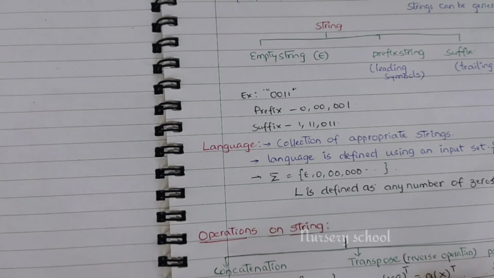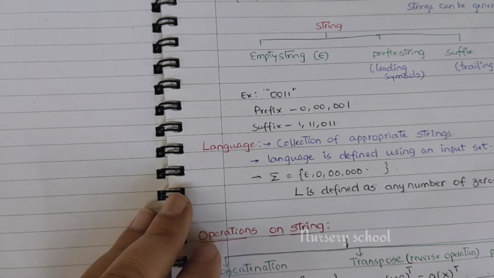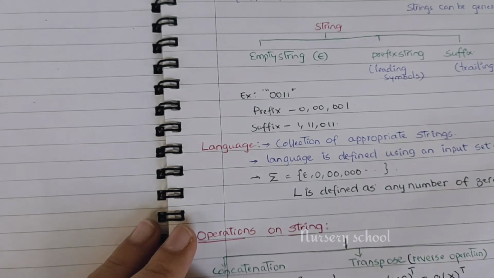That's the transpose of a string. Next we have palindrome. A palindrome is a string that reads the same from left to right or from right to left. For example, madam: read in either direction, the spelling is the same.